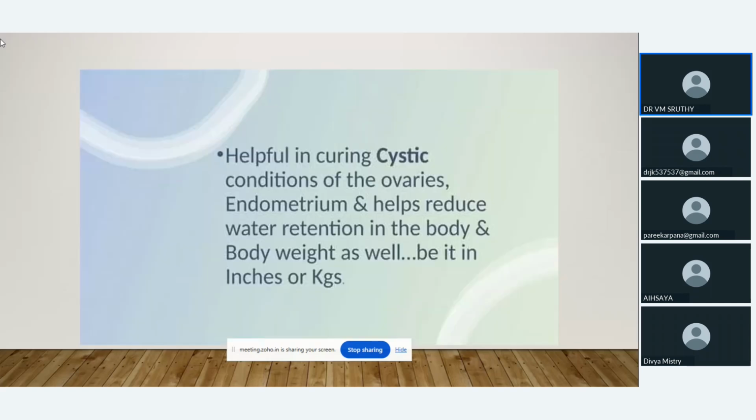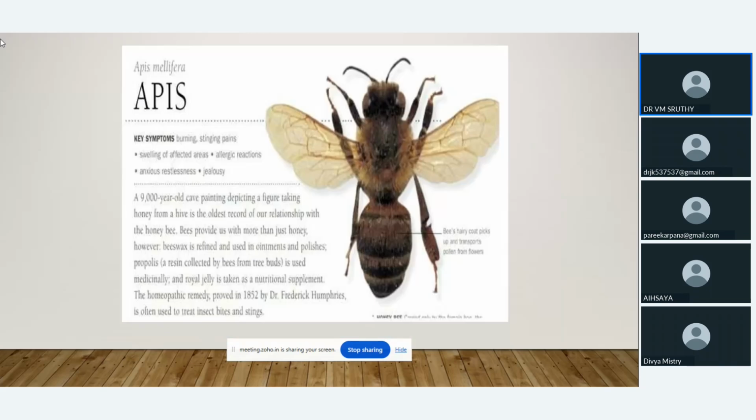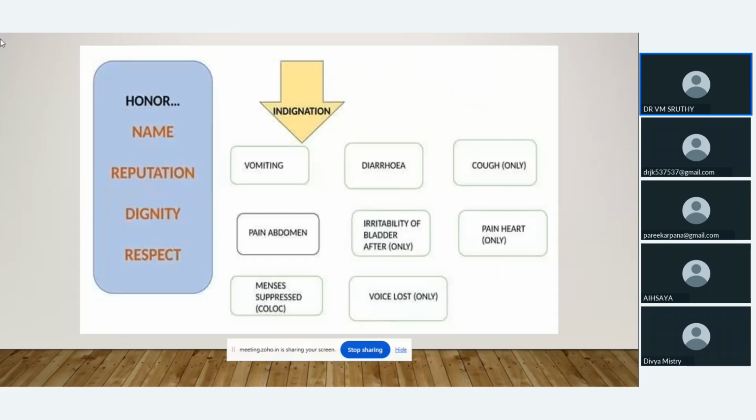Now we have to discuss which remedy this is. It is helpful in curing cystic conditions of the ovaries and endometrium, and helps reduce water retention in the body and body weight as well, be it in inches or kilograms. We give this medicine for edema conditions and all. Which medicine? Apis mellifica. It's one of the important remedies in treating PCOS conditions. Next medicine.